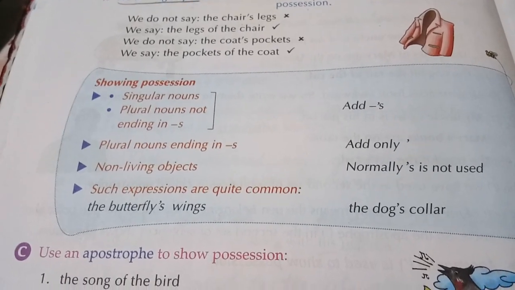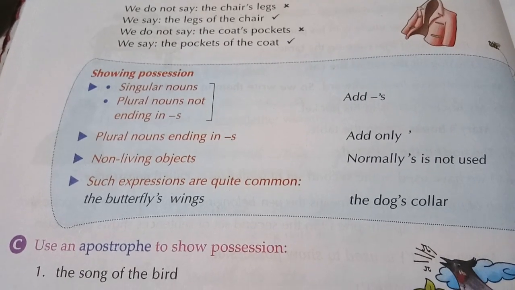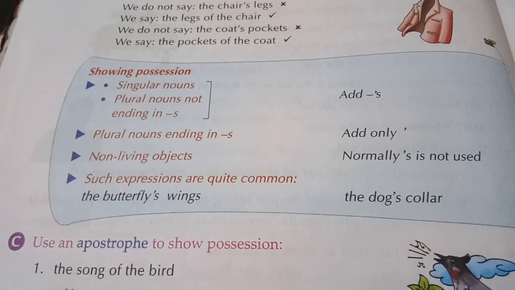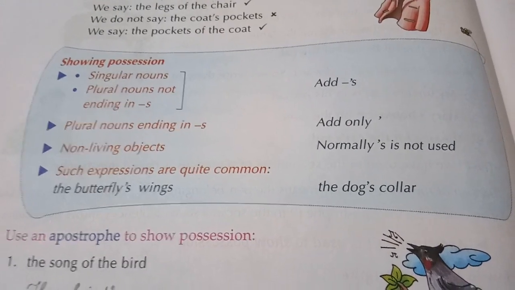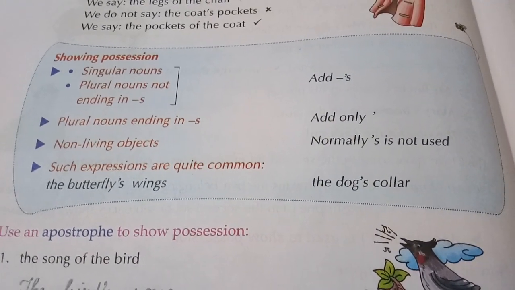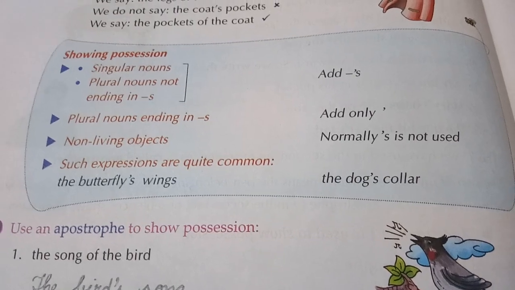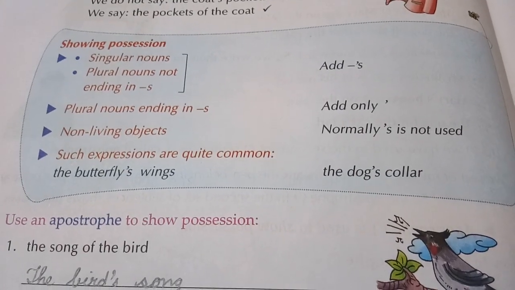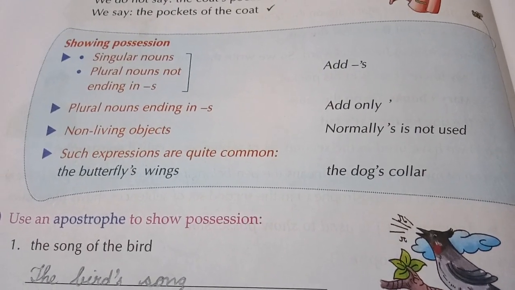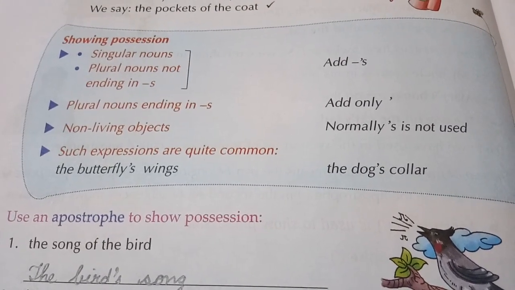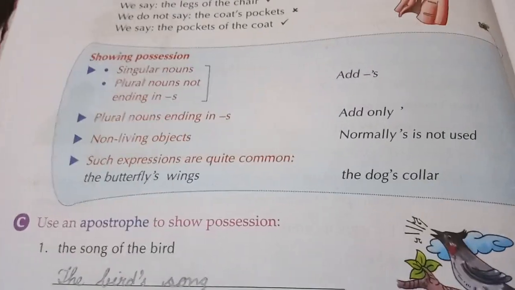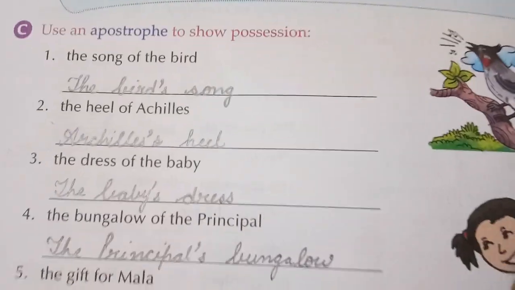So showing possession: for singular nouns and plural nouns not ending in s, we write apostrophe s. For plural nouns ending in s, we write only apostrophe. For non-living objects, we do not write apostrophe s. Such expressions are quite common, like the butterfly's wings, the dog's collar. Both are living things. Yes. Now, use an apostrophe to show possession.